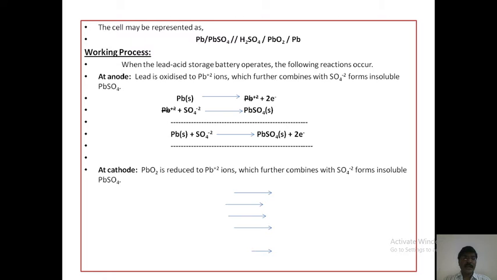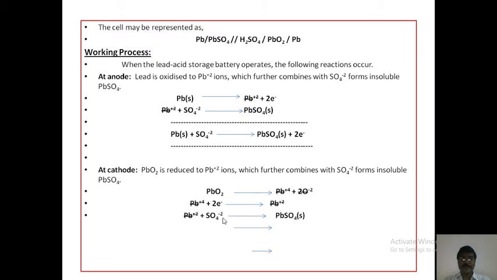Similarly, at the cathode, what happens? Lead dioxide is reduced to Pb2+ ions, which further combine with sulfate ions to form insoluble lead sulfate. PbO2 gives Pb4+ plus 2O2-. This Pb4+ is unstable, so reduction takes place: Pb4+ is reduced to Pb2+ ions.